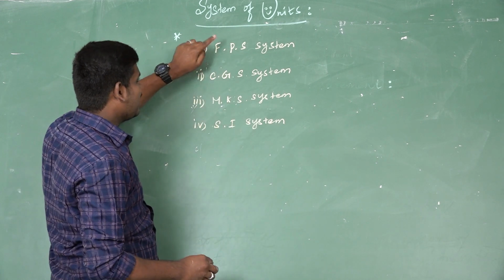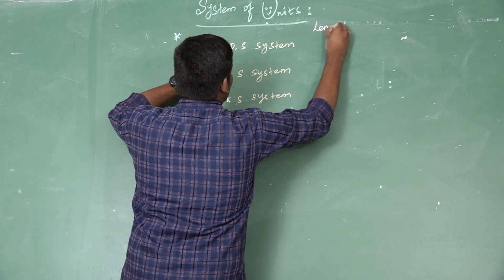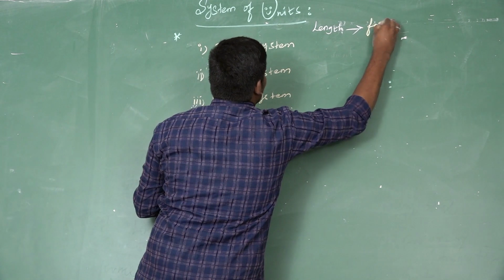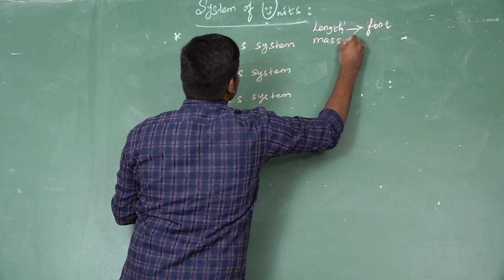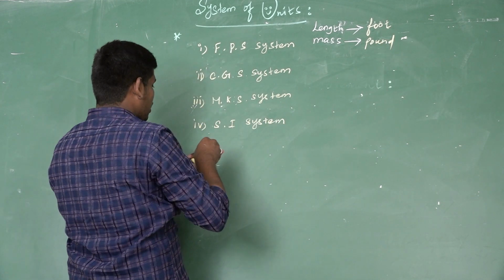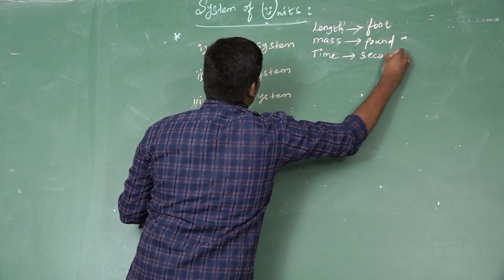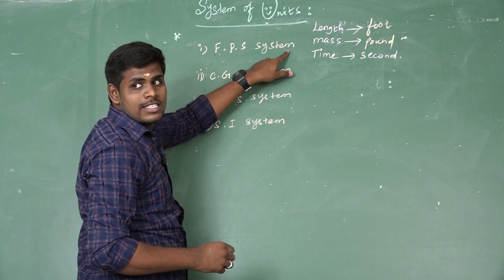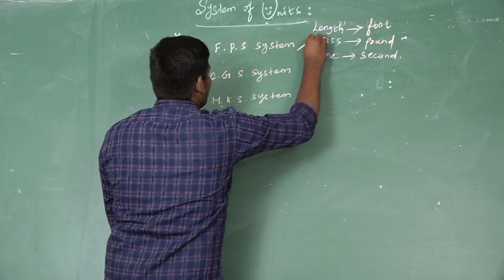In this FPS system, the unit of length is measured by foot. The unit of mass is measured by pound. The unit of time is measured by second. This system is called FPS system. What is the expansion of FPS system? Foot, pound, second system. This is called FPS system.